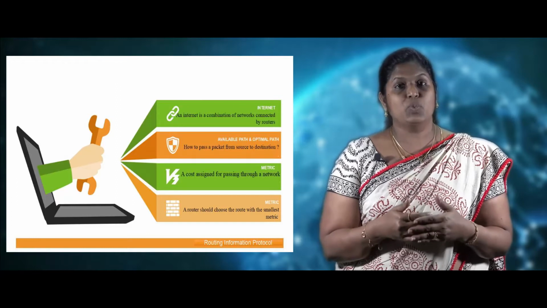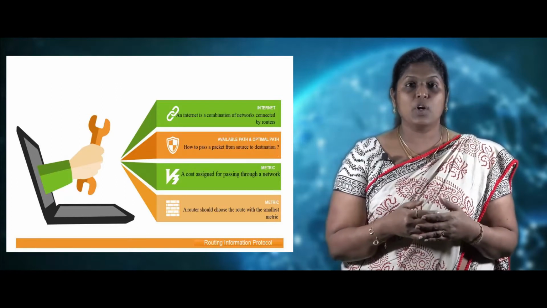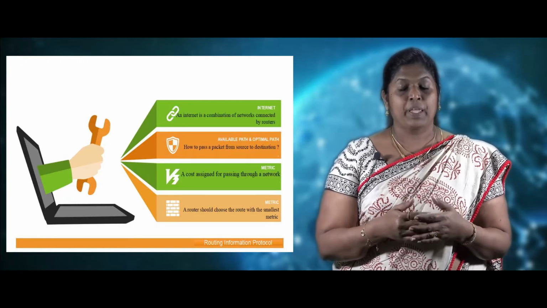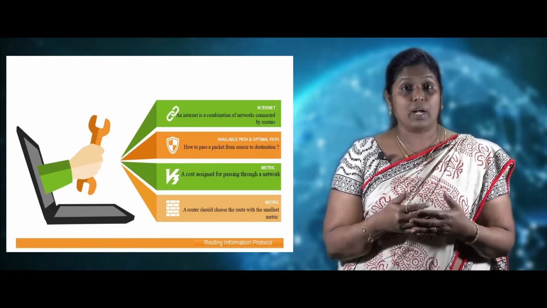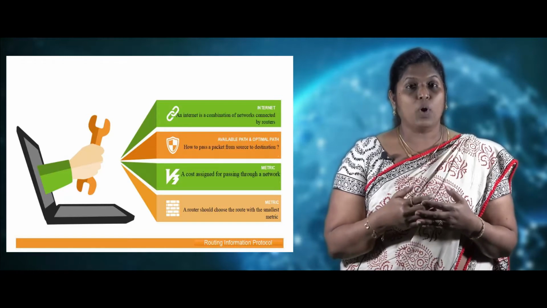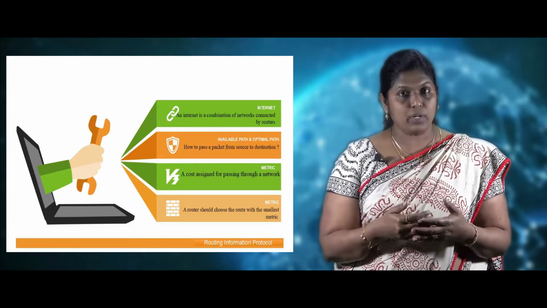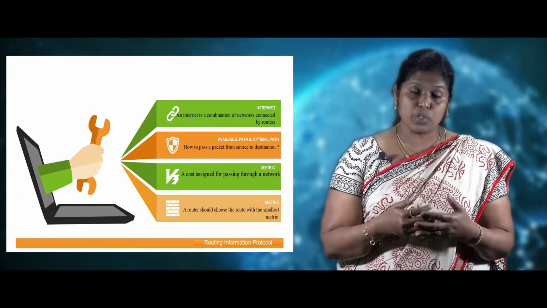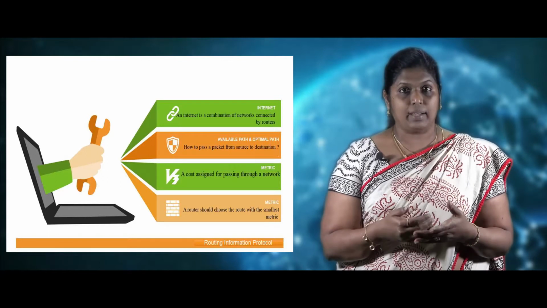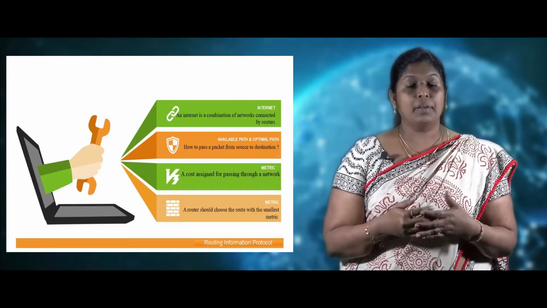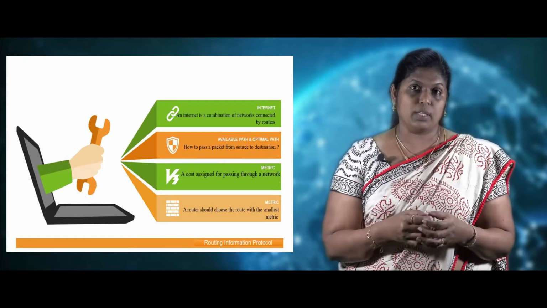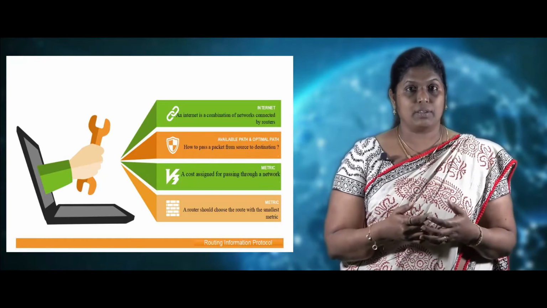Define an internet: what is an internet all about? It is the combination of networks that are connected via routers. And how to route a packet, or transmit a packet, from a source to a destination network, and what are the available paths in the network to route a data packet, and how to choose the optimal path so that the packets are transmitted without any delay. And what is a metric, and how to choose a metric, and that too, the metric with the smallest value is chosen to route a data packet to its destination network.